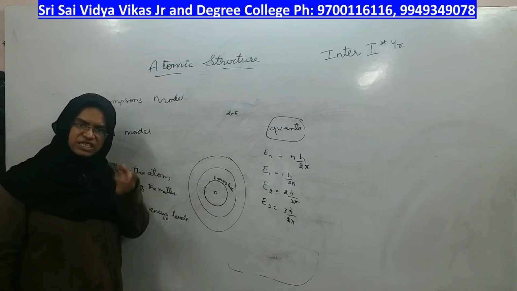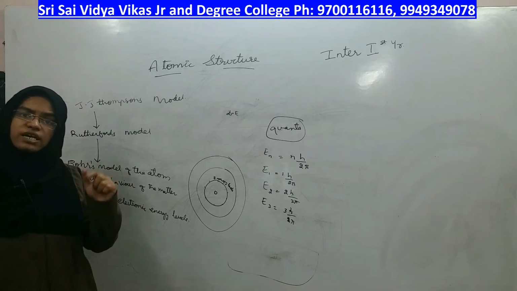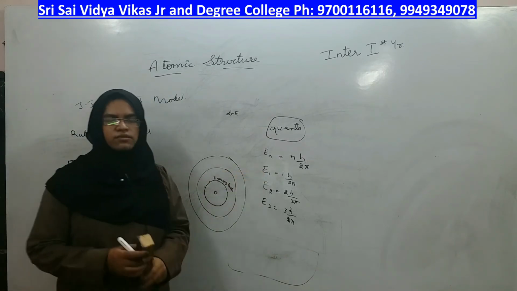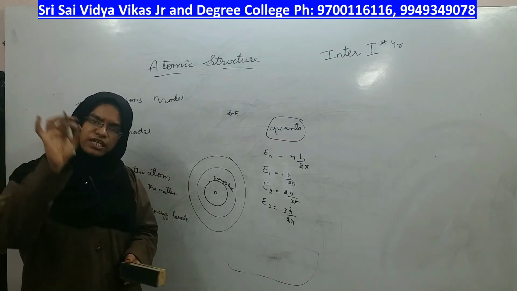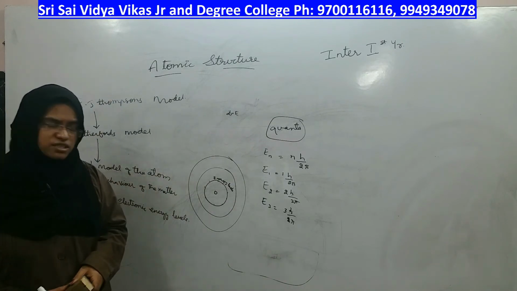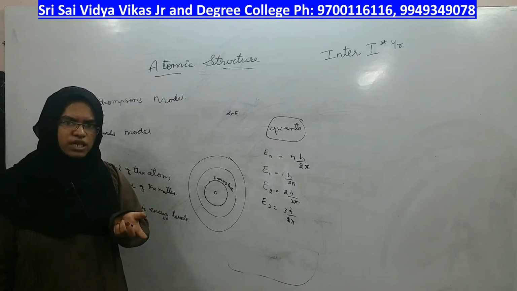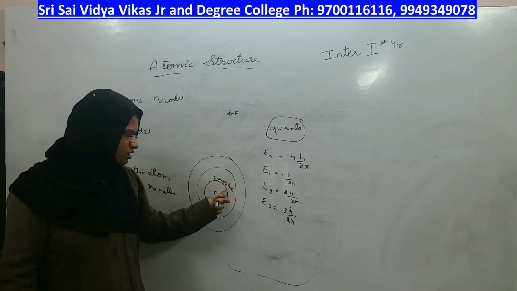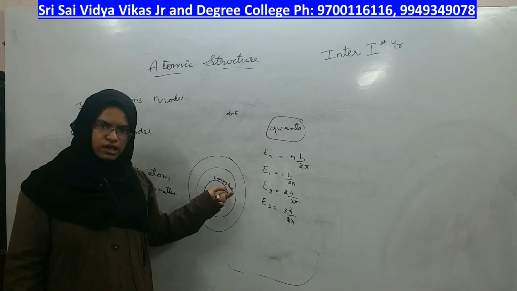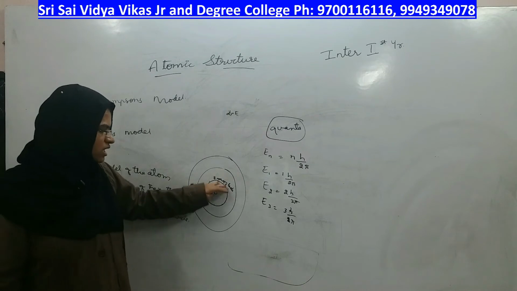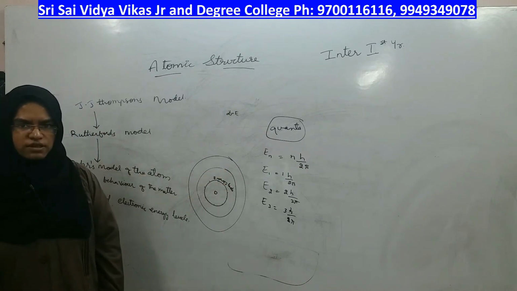In those fixed energy levels, if electrons are present in the very beginning level and you start giving energy from outside, what will the electron in the first level do? An electron present in the first level will take that energy, its energy increases and it goes to the next energy level.